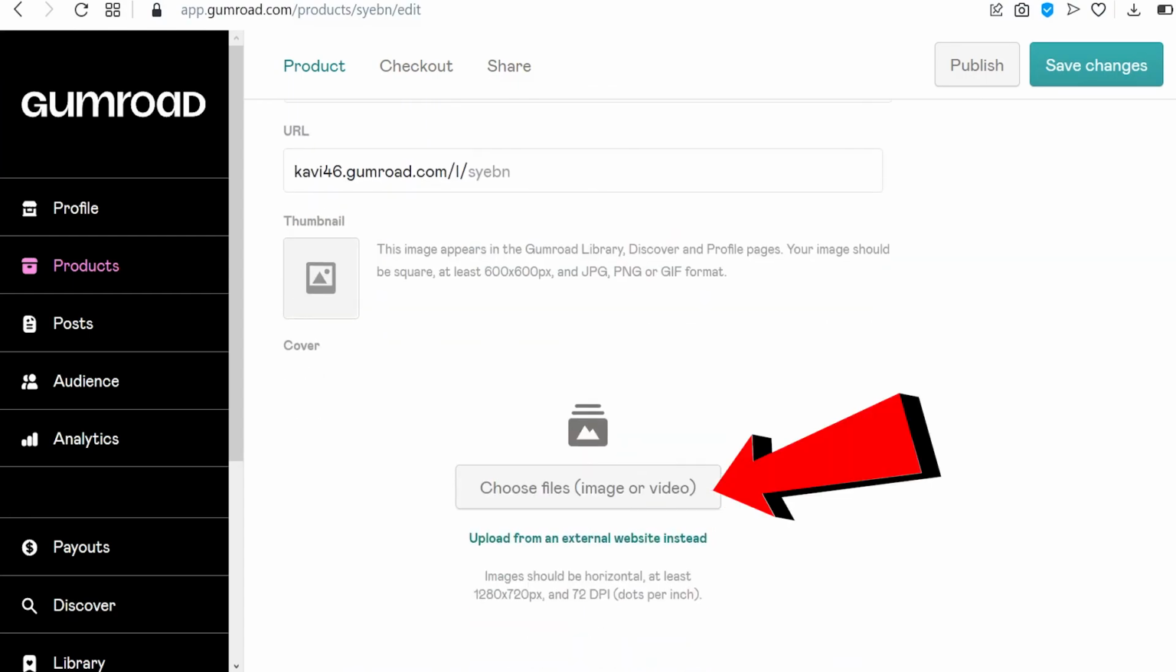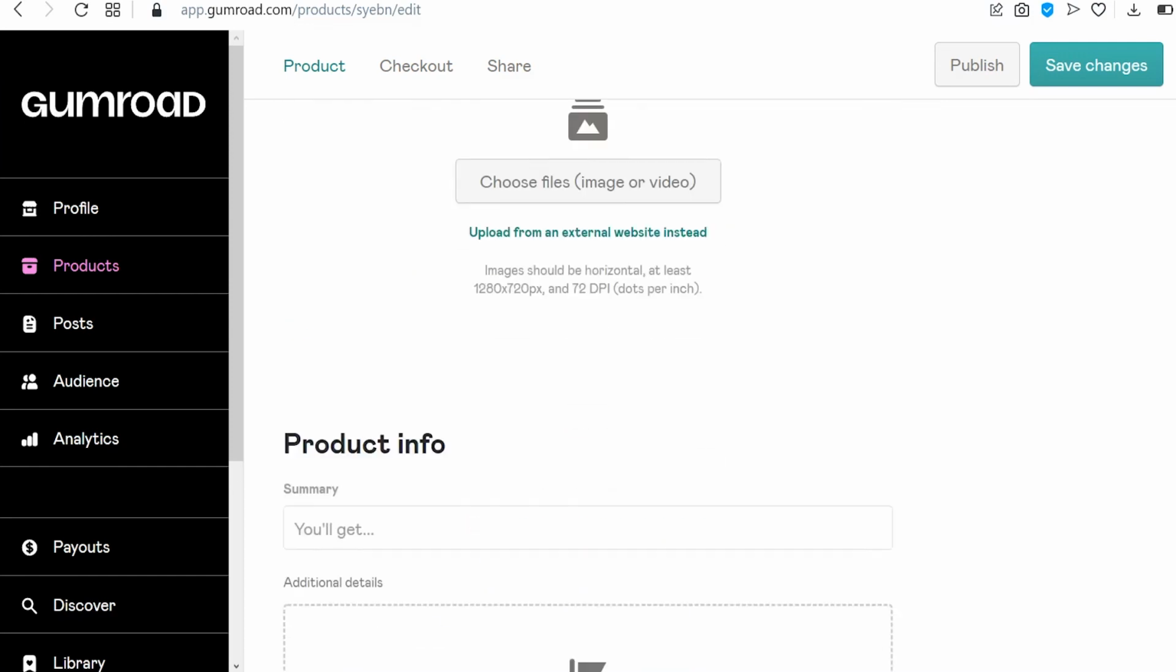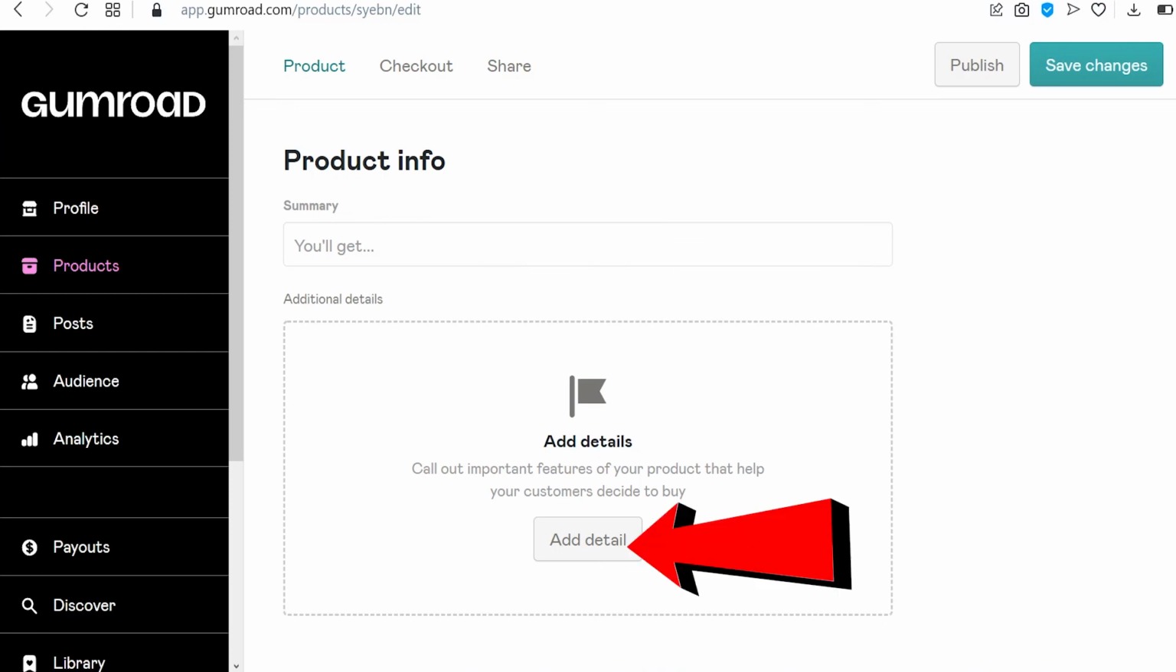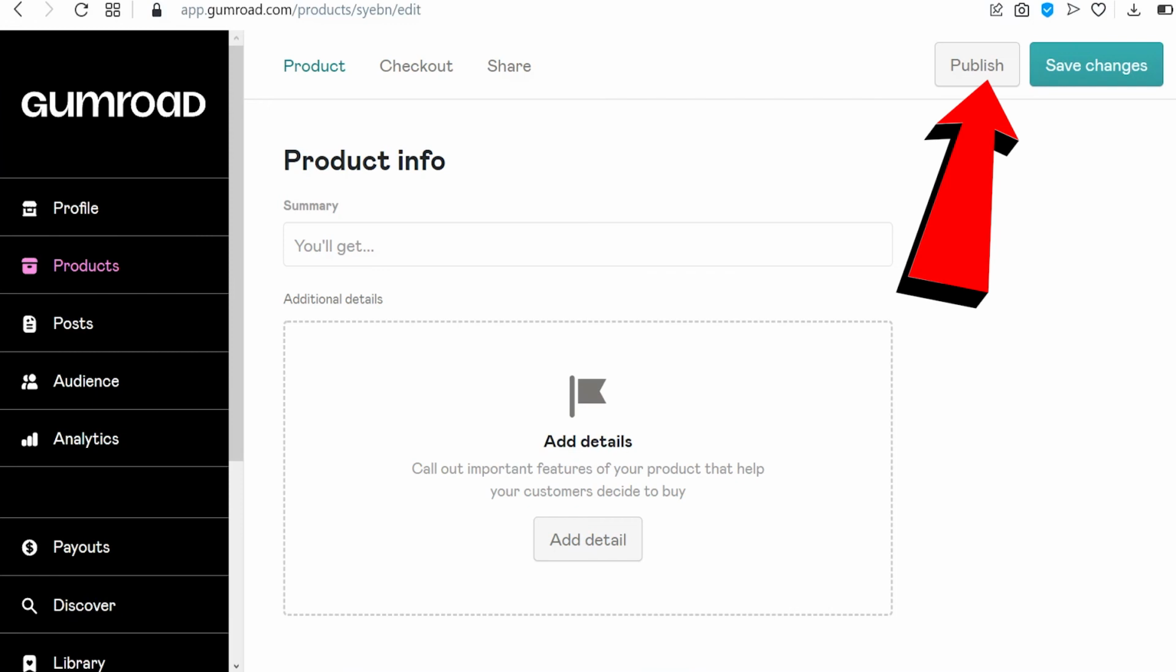And right down here, this is where you can upload the ebook you downloaded. So just click right here and upload. It is very easy to do. So once you are done, scroll down and put in the summary right here. Tell the people what they will be getting once they download the ebook. And right down here is where you can add more details by calling out important features of your product that help your customers decide to buy your product. And once you are done, click right up here where it says publish.